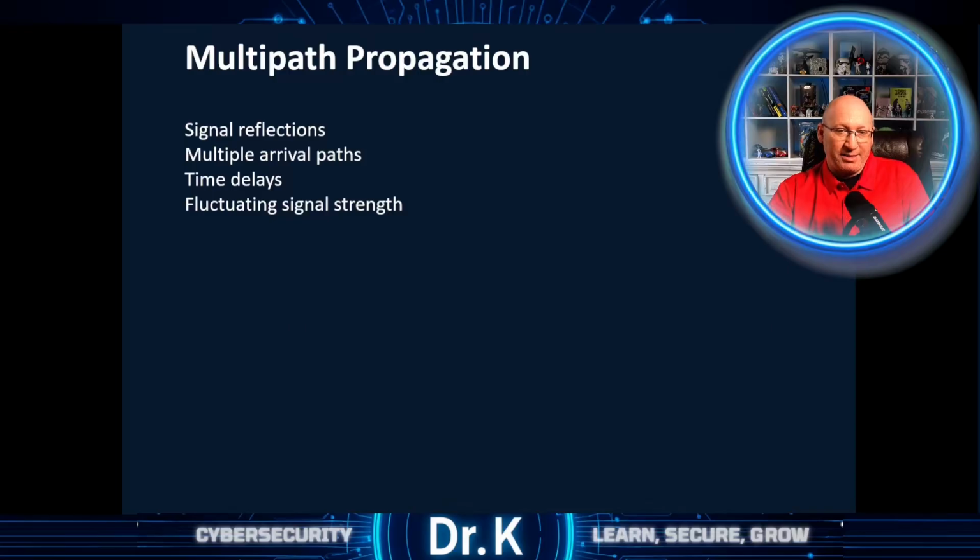Multipath propagation adds another layer of complexity. Instead of taking a straight path to the receiver, a radio signal can reflect off walls, ceilings, and even other objects. These reflected signals arrive at slightly different times, and when they combine at the receiver, they can actually strengthen or, in some cases, weaken each other. That means signal quality can fluctuate even if neither device moves very far. This phenomenon makes wireless communication inherently dynamic.